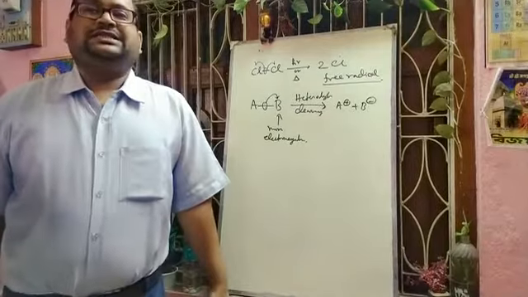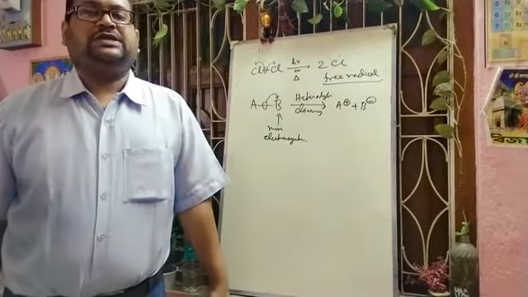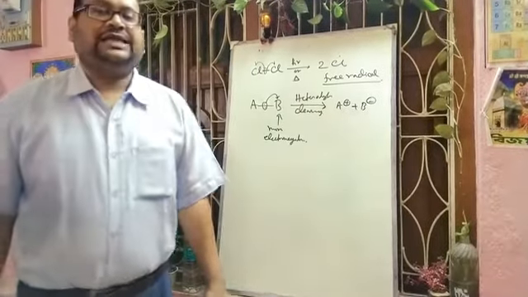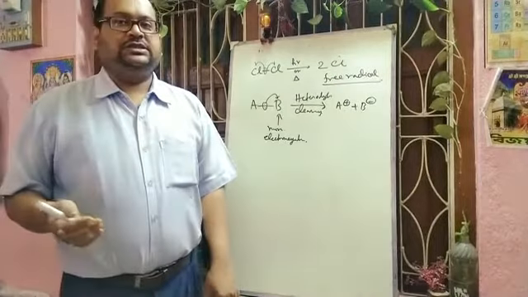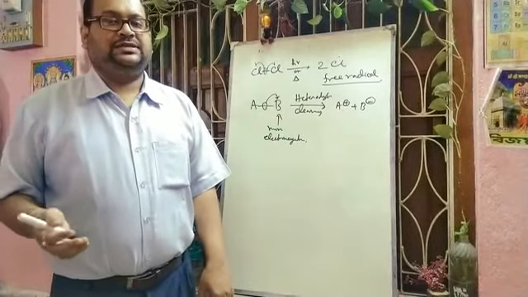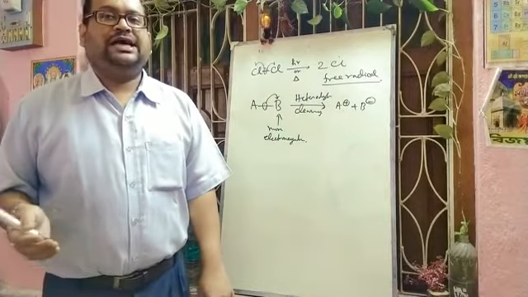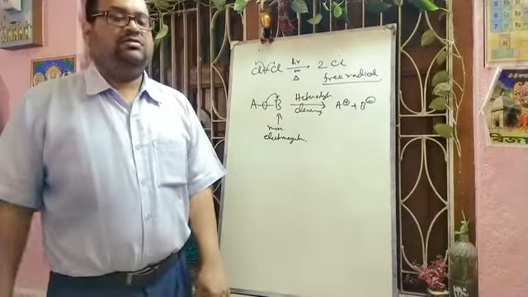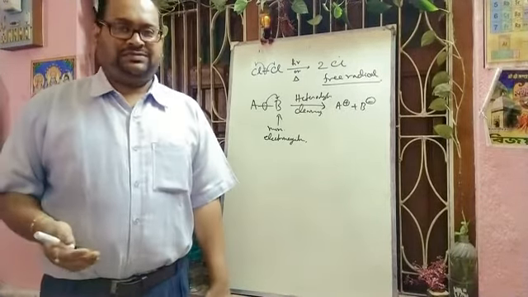Next we will discuss the reagent and substrate. The starting materials or the compounds undergoing a chemical reaction are termed reactants. Reactants are further classified into two categories: reagents and substrate. In general, the reagent is more reactive, while the substrate is less reactive. Now, the types of reagents. There are generally 3 types of reagents.